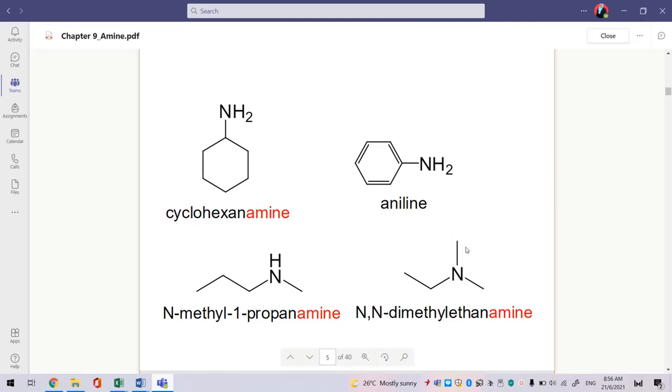Here we observe 2 methyl groups, so you need to put dimethyl. And for repetition of the same methyl group, you need to put N, N, meaning how many methyl groups are attached to the nitrogen atom.